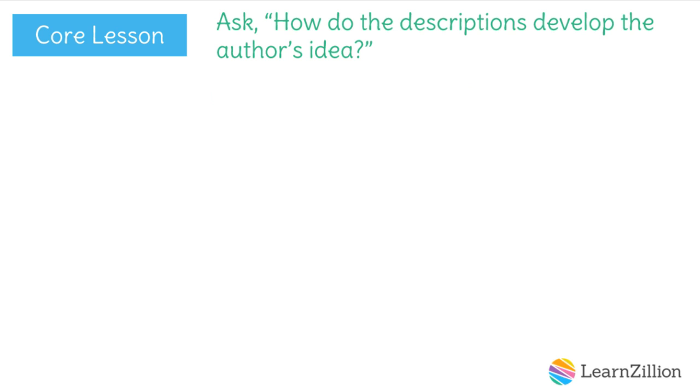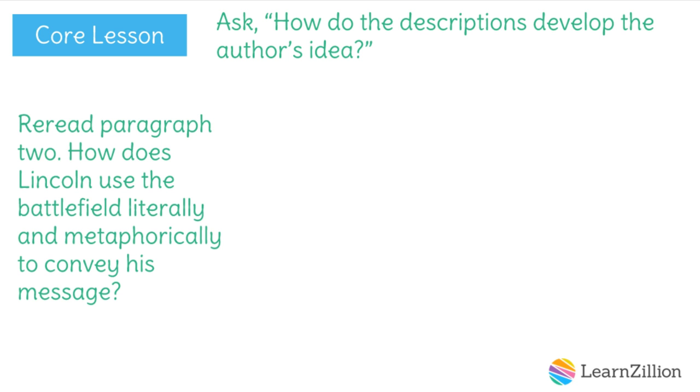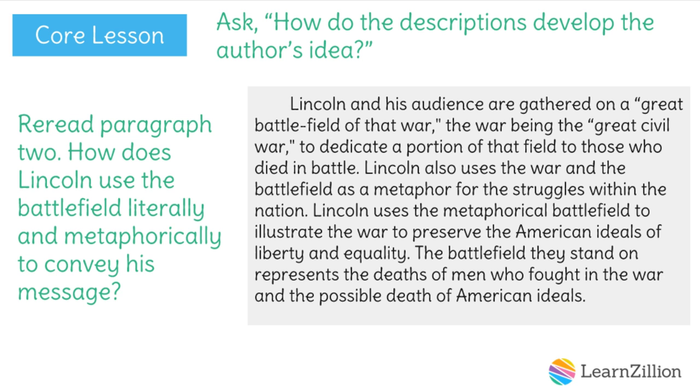I have completed all the steps, so now I'm going to put them all together to answer the question, how does Lincoln use the battlefield literally and metaphorically to convey his message? Lincoln and his audience are gathered on a great battlefield of that war, the war being the Great Civil War, to dedicate a portion of that field to those who died in battle. Lincoln also uses the war and the battlefield as a metaphor for the struggles within the nation. Lincoln uses the metaphorical battlefield to illustrate the war to preserve the American ideals of liberty and equality. The battlefield they stand on represents the deaths of men who fought in that war and the possible death of American ideals.